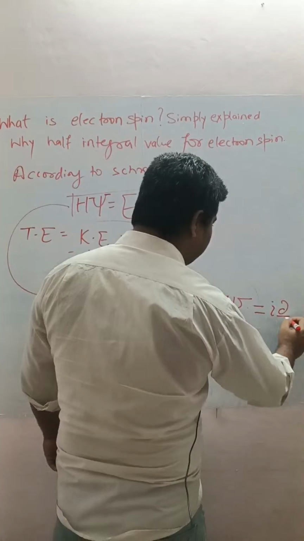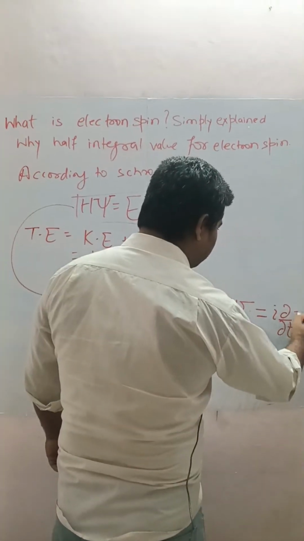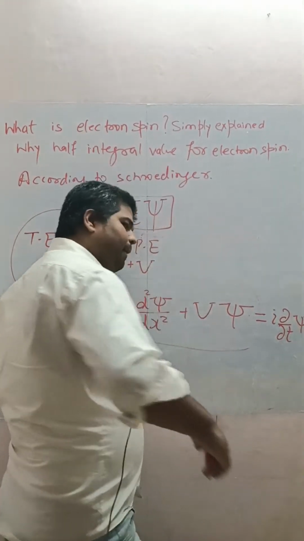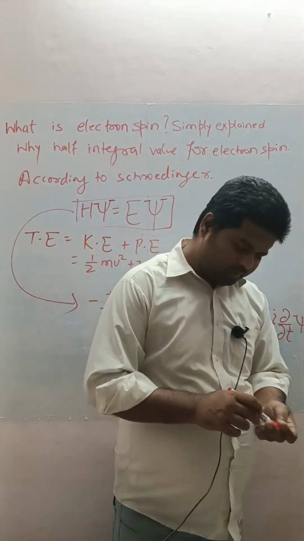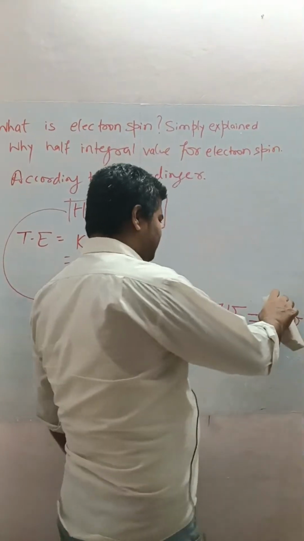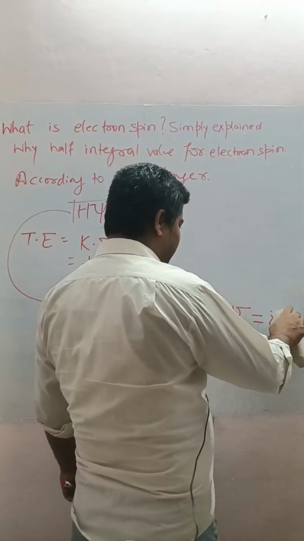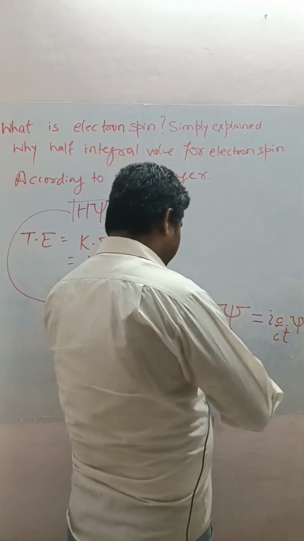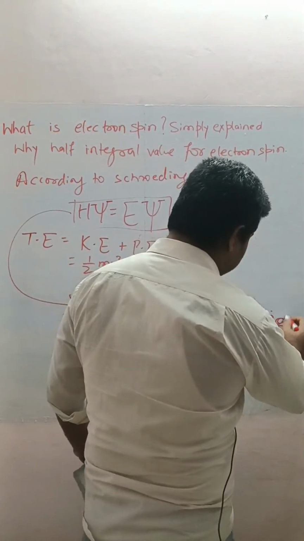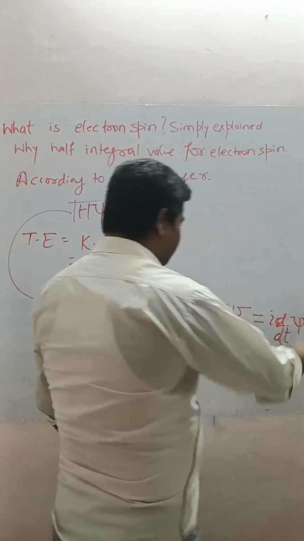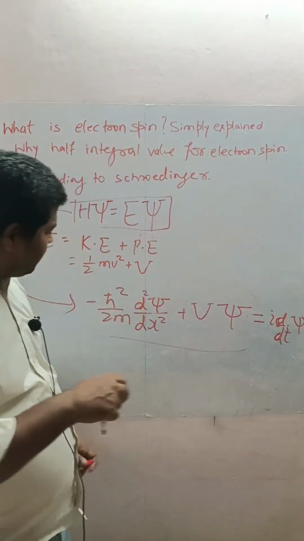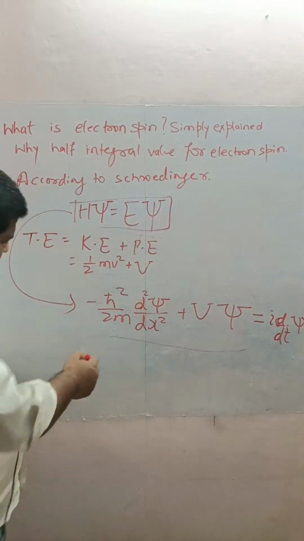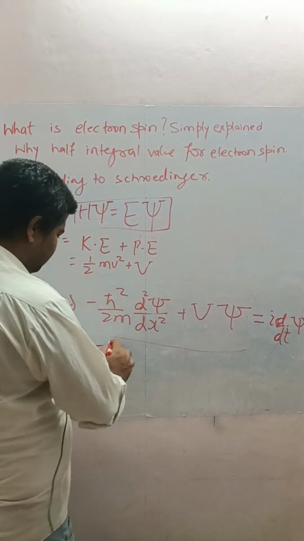I d by dt, this. This will be the equation. For 1D, we don't need to write this. Let me write this. This will be the equation for 1 dimension. And in 3 dimensions, it will be like this.